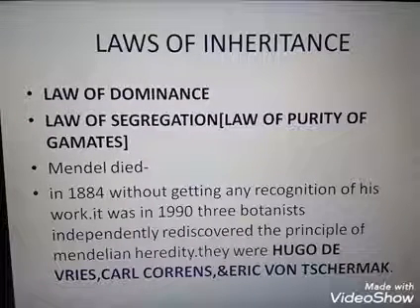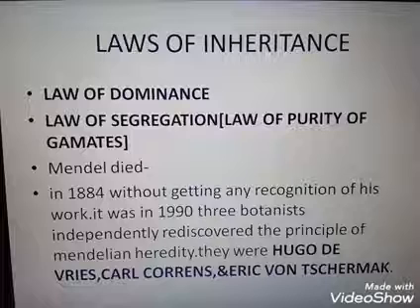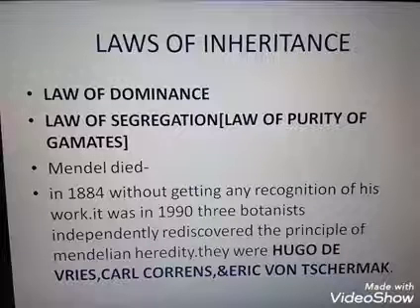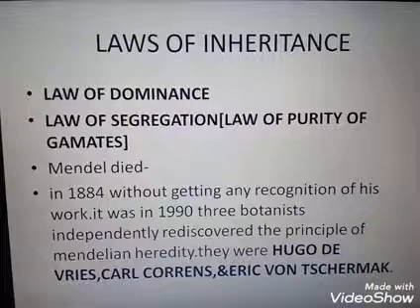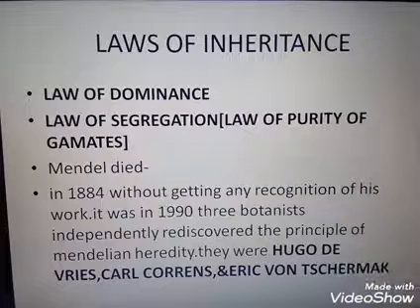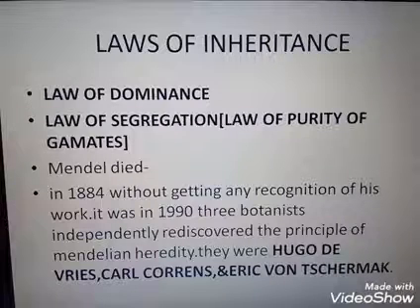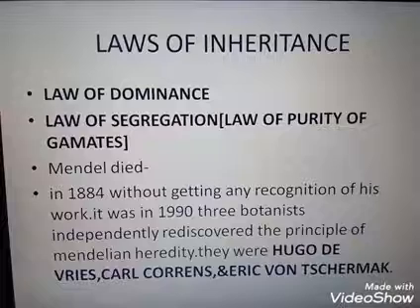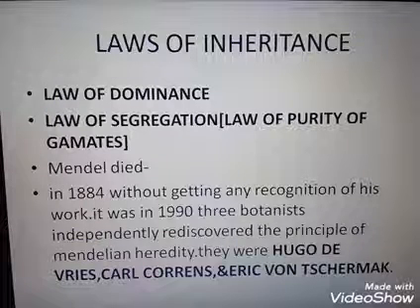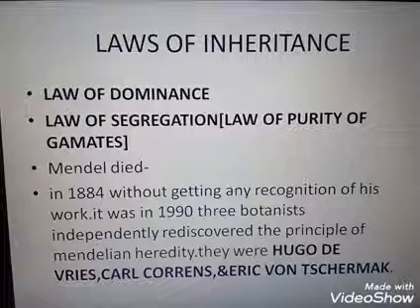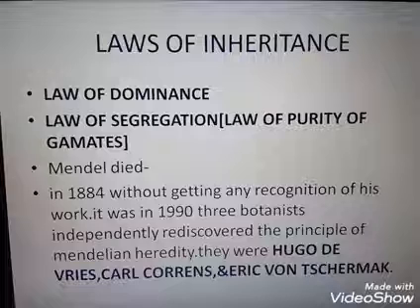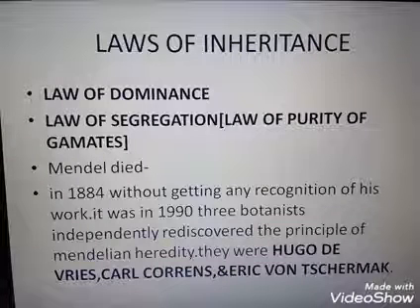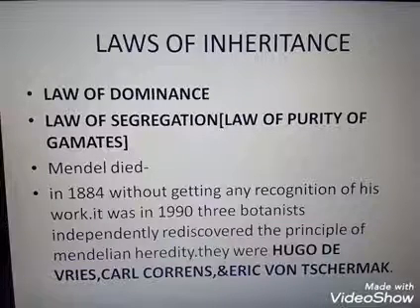In 1884, Mendel died. After his death, three scientists, Hugo de Vries, Karl Correns and Erich von Tschermak, rediscovered the Mendelian principles of inheritance. They rediscovered Mendel's work. Clear?